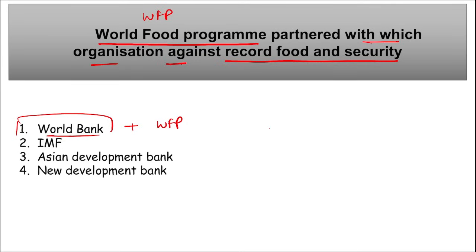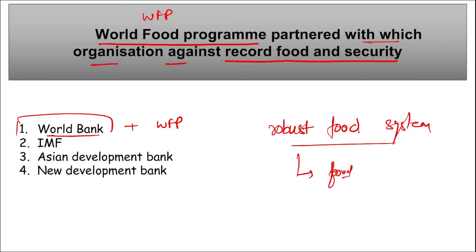Correct? Their partnership aims to build a robust food system, where they can provide food to those societies where it is very difficult to have even a single meal in a day, right? And with this collaboration they will address the challenges of food insecurity, which is affected by changes such as climate change, fragility and poverty. They will also be helping governments boost food security, and also providing food grains to various organizations globally so that they can help those in need.